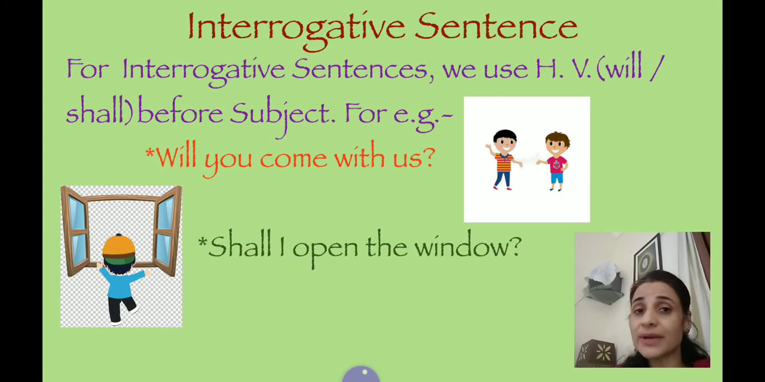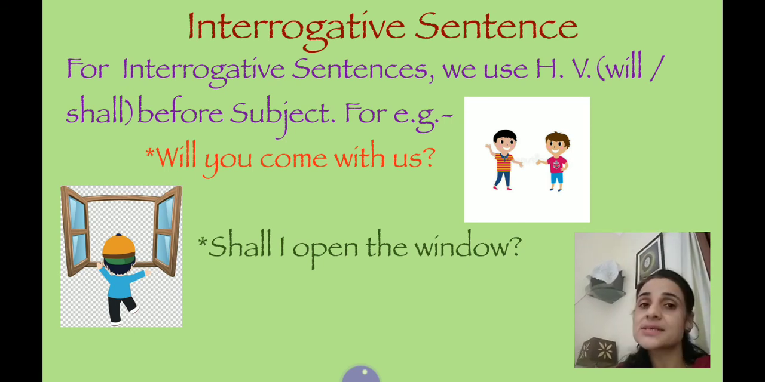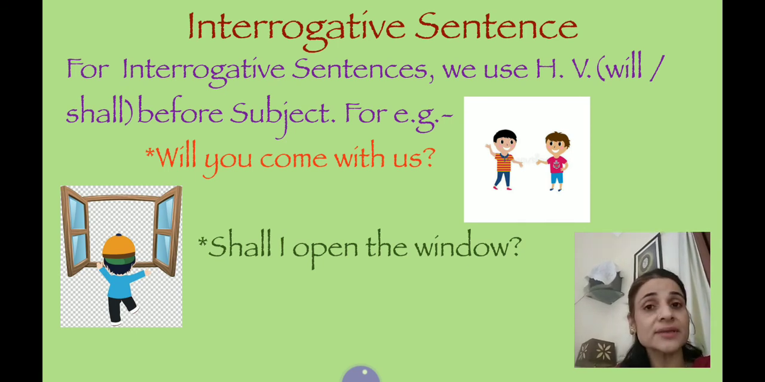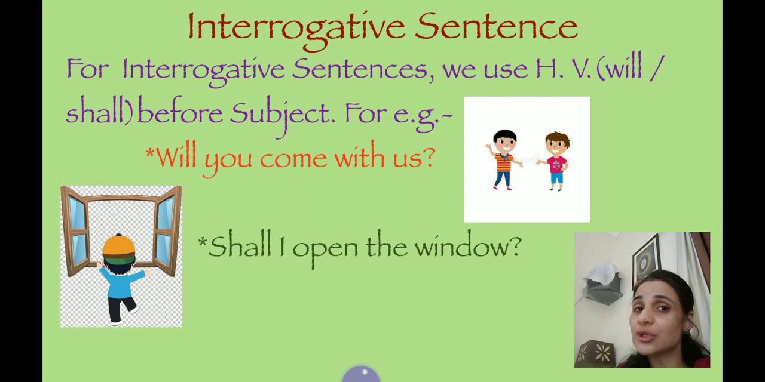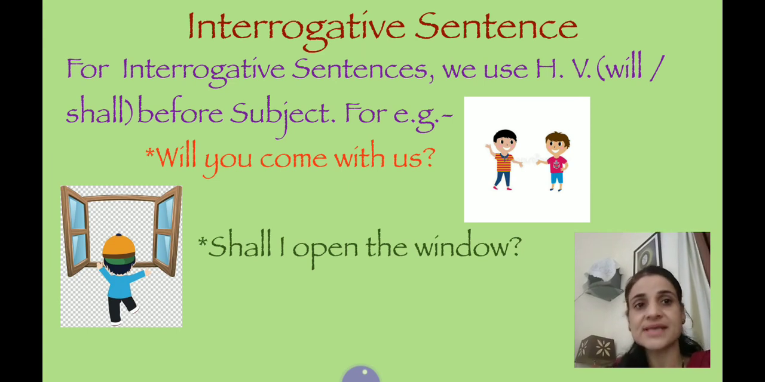Now you have already learnt what is the structure of interrogative sentence. For interrogative sentence, you have to use helping verb, that is will or shall, before subject. And at the end of the sentence, don't forget to use a question mark. Examples, will you come with us? Shall I open the window? So they are the example of interrogative sentence in future simple tense.